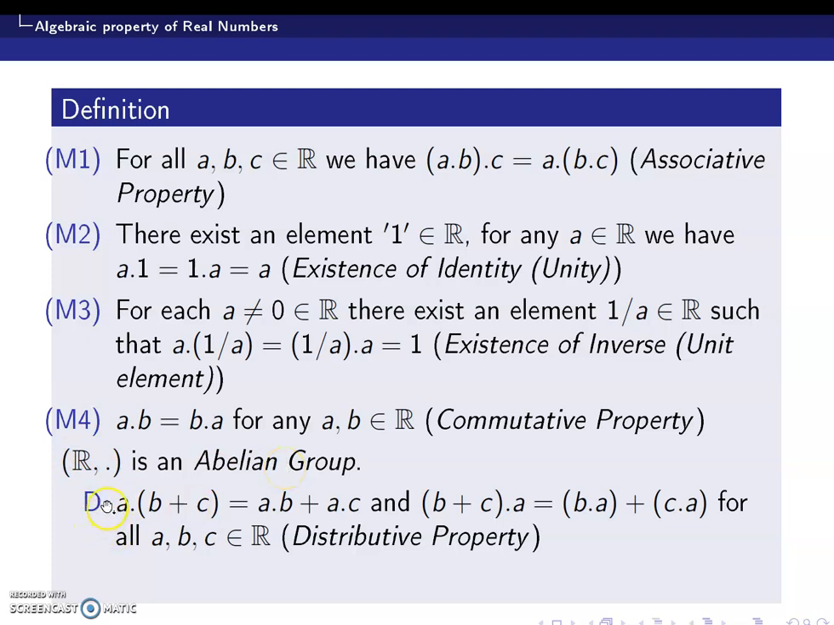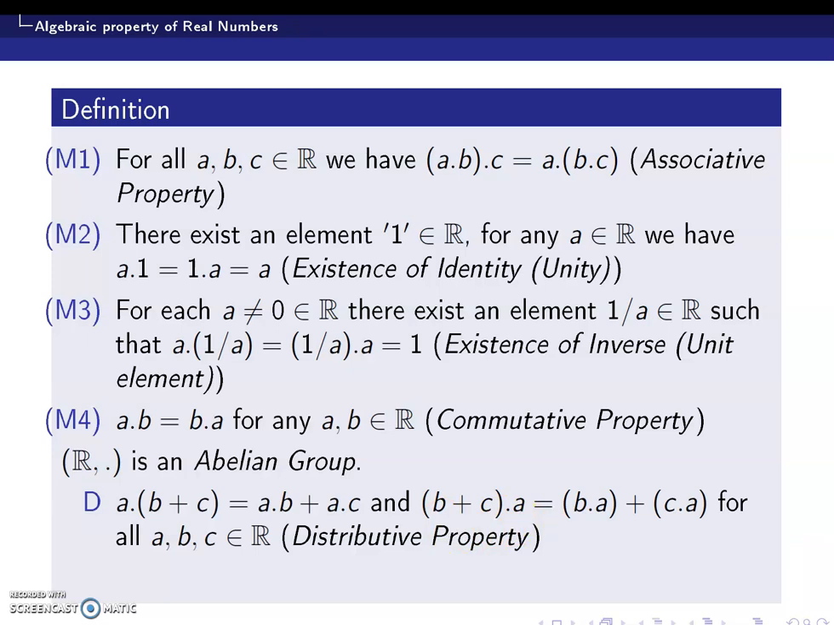And the last one is the distributive property. So a dot (b plus c) is equal to ab plus ac, which is the left distributive property, and (b plus c) dot a is equal to b dot a plus c dot a, which is the right distributive property. So for any a, b, c which are real numbers, multiplication distributes over addition on the left hand side as well as the right hand side. This is the distributive property.